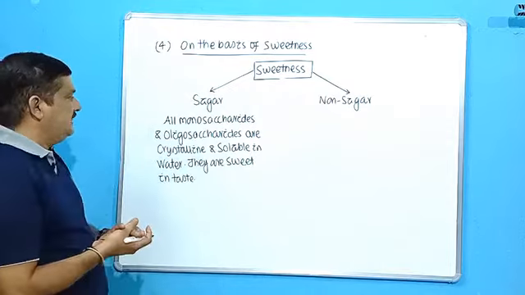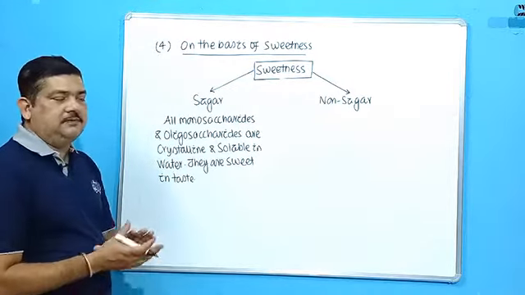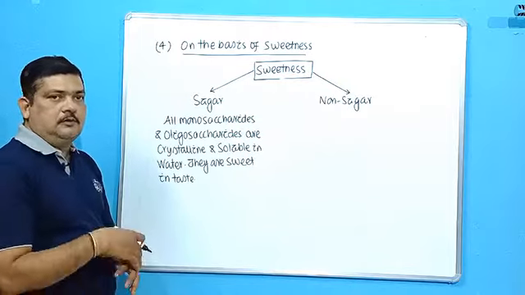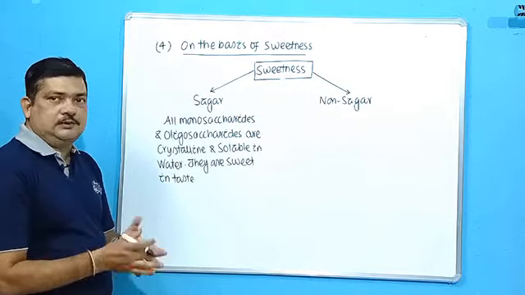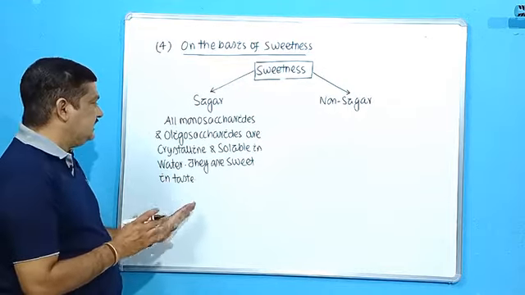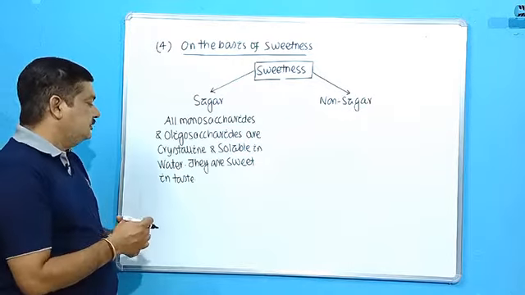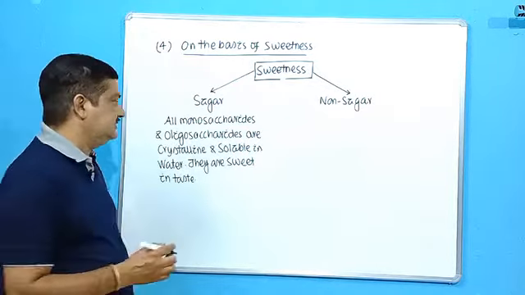Keep in mind that sugars are all monosaccharides and oligosaccharides. I have already given you so many examples: glucose, fructose, maltose, lactose, they all are sweet in taste. They are crystalline in nature and readily soluble in water, and they are sweet in taste. So they are called sugars.